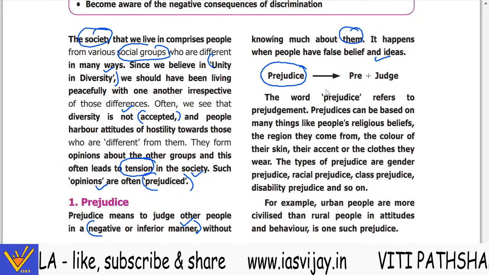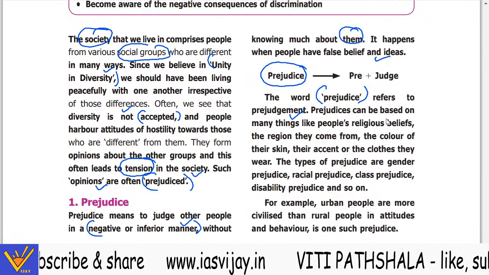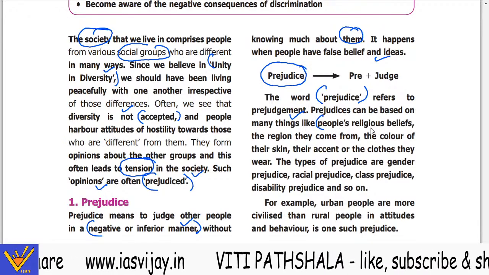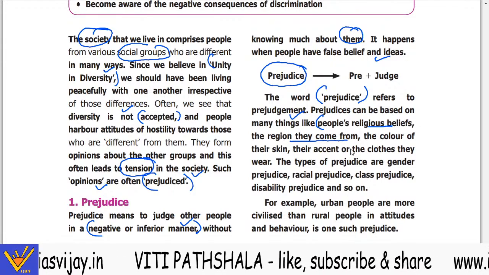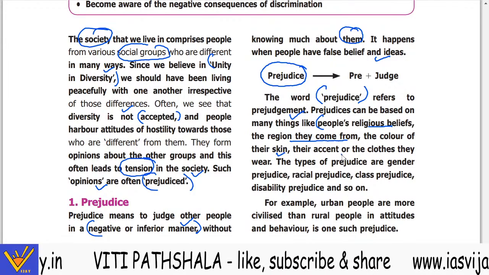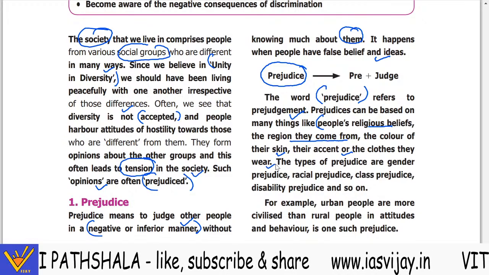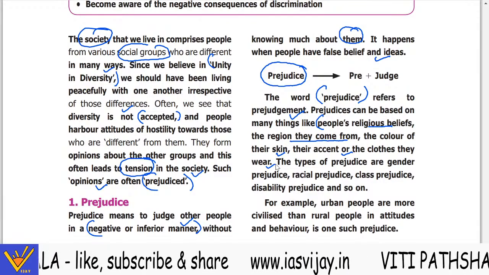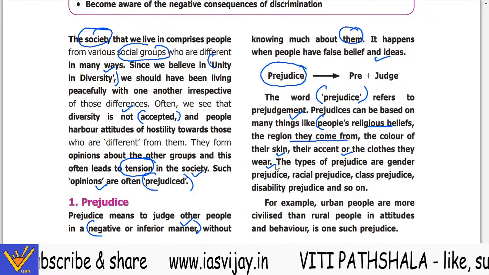Now the word prejudice refers to prejudgment. Prejudices can be based on many things like people's religious beliefs, the region they come from, the color of their skin, their accent, or the clothes they wear. These are all the differences which I told you about earlier, and they may create our prejudice.